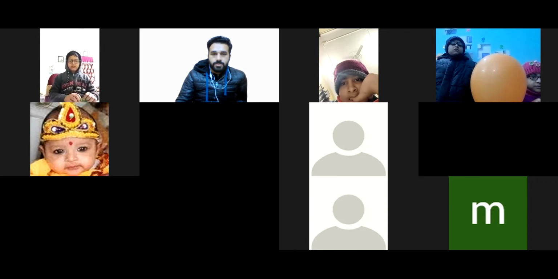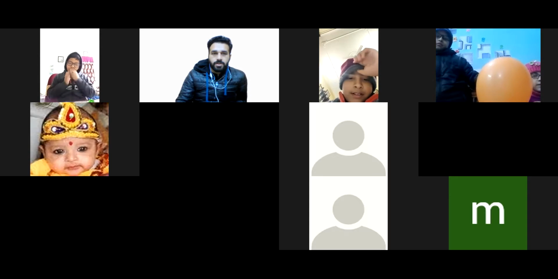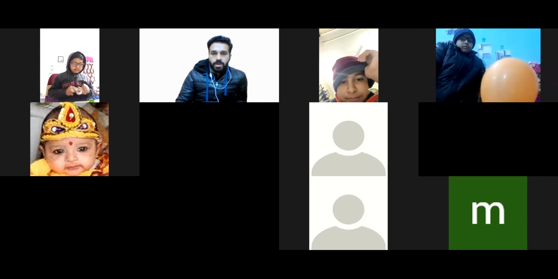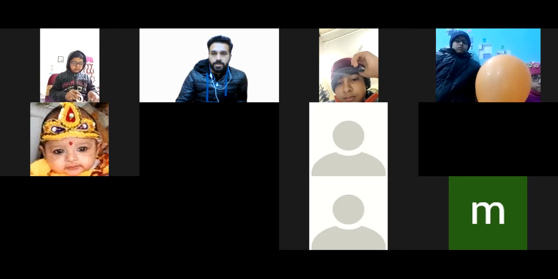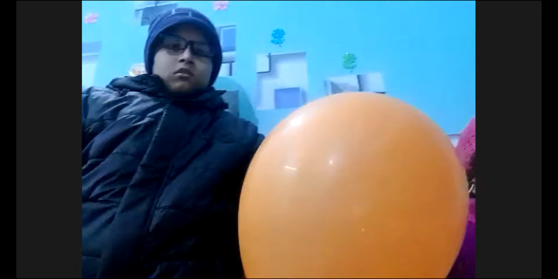So I'm putting Shaurya and Apurva on spotlight. Their screen will be visible to everyone. Shaurya and Apurva, can you show your balloon to everyone on the screen? See the balloon that Shaurya and Apurva have in their hand.